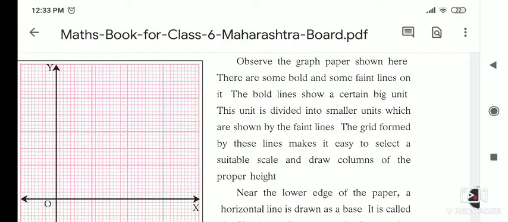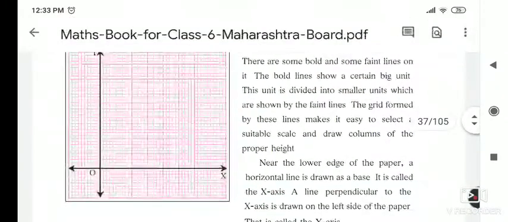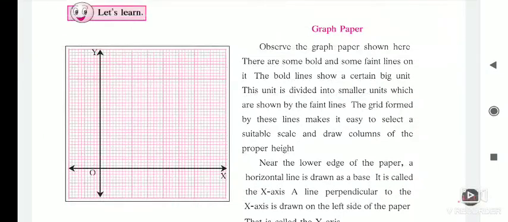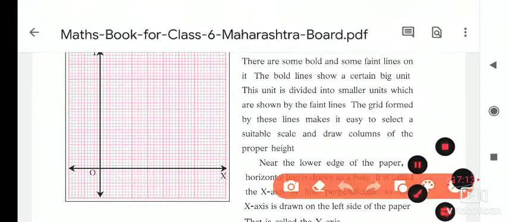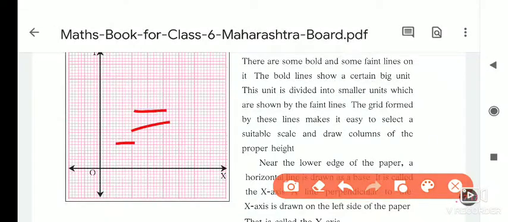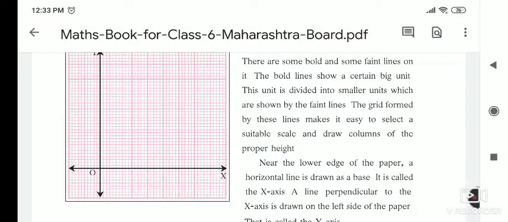The grid formed by these lines makes it easy to select a suitable scale and draw columns of the proper height. So by using these lines, smaller and bigger, we have to use the proper lines whenever we are drawing the graph, and draw columns of the proper height.